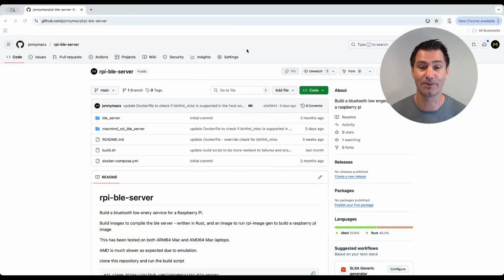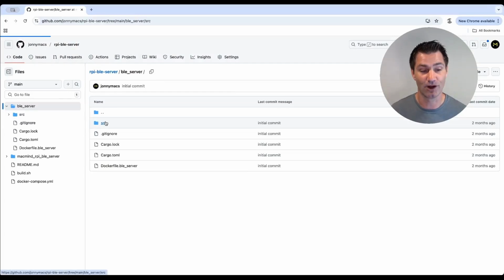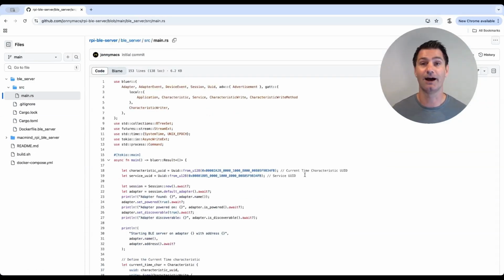This is that RPI-BLE server. Again, we were talking about writing this in Rust and using Rust to create the Bluetooth service on the device instead of Python, so we don't have to install any libraries on the device. We just compile this binary on our host machine, right, using rpi-image-gen then to copy that file into the image and send it over to the Pi. So we're good to go. We got that binary on there.